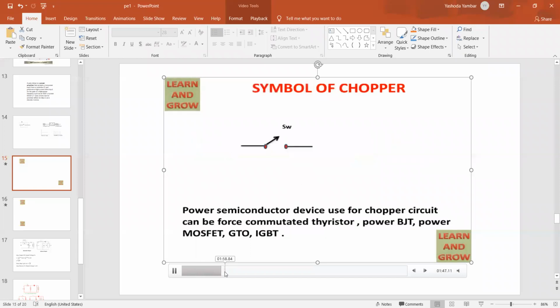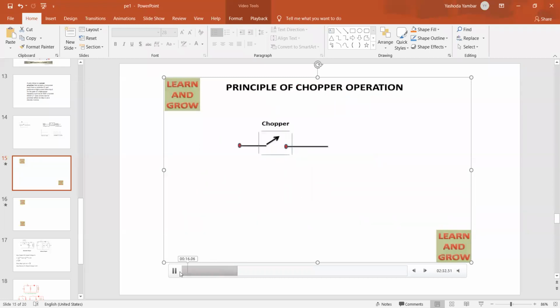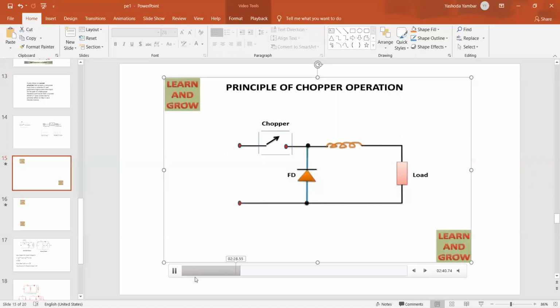Okay, right. So now the chopper is always represented by a switch. The switch can be a MOSFET, GTO, SCR, anything. So now we move to the first basic circuit. As I mentioned, this is always the representation of the chopper. Our aim here is how to explain the working principle of the chopper, the basic circuit.